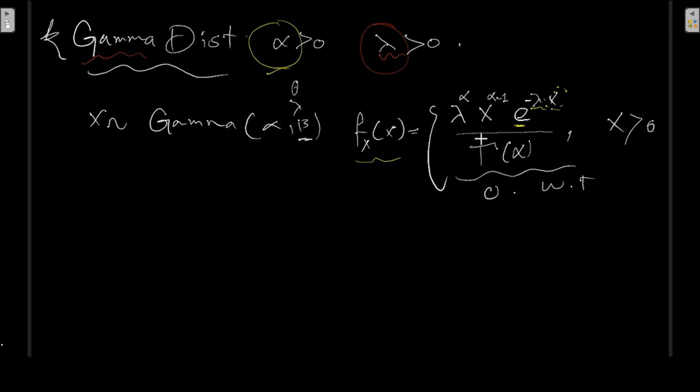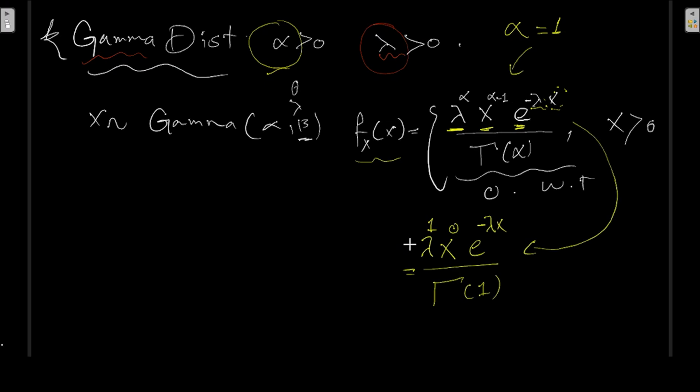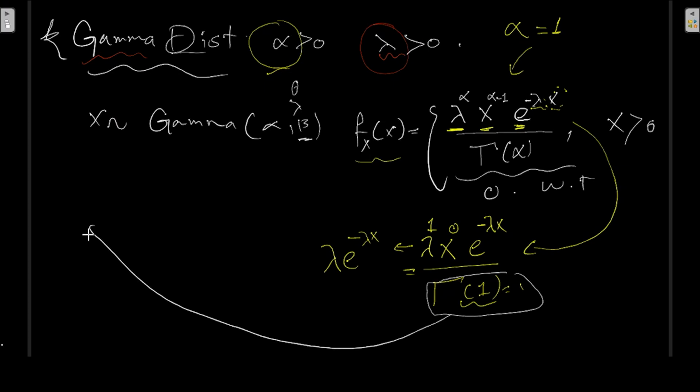Now, this particular formula of gamma has three important terms. This is the first term, the second term, and the third term. Let's try to fix this alpha to be equal to 1 and plug it into the formula. And that all reduces, actually, to lambda e to the minus lambda x. And this term is going to be equal to 1. I will explain why. The gamma function is nothing but the n minus 1 factorial. For example, if you say the gamma of 5, that is exactly as saying 4 factorial.